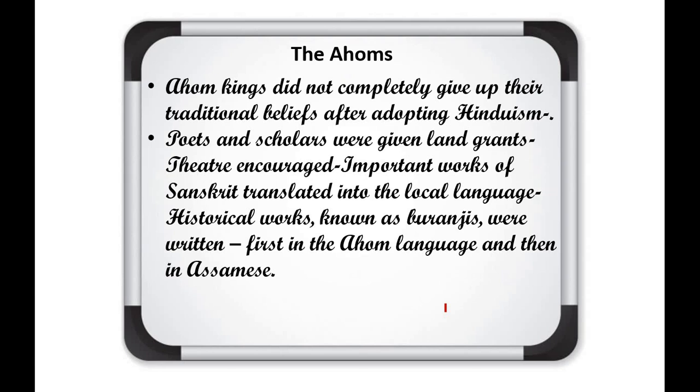So this is about the religion of the Ahom. As I told you in the beginning, they were followers of Buddhism. When they came to India, they adopted Hinduism, but along with Hinduism they followed their traditional cultures and rituals also. One historical record that gives information about these communities is the Buranjis. First this book was written in the Ahom language and later in the Assamese language.